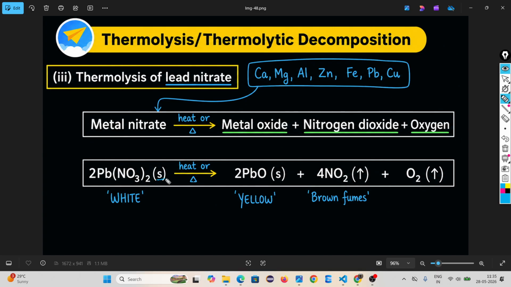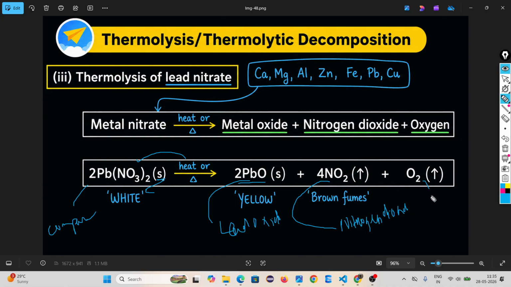It is solid, and its color is white. When you heat it, look, it is a compound. When you provide heat energy, it breaks down into lead oxide, nitrogen dioxide, and oxygen.